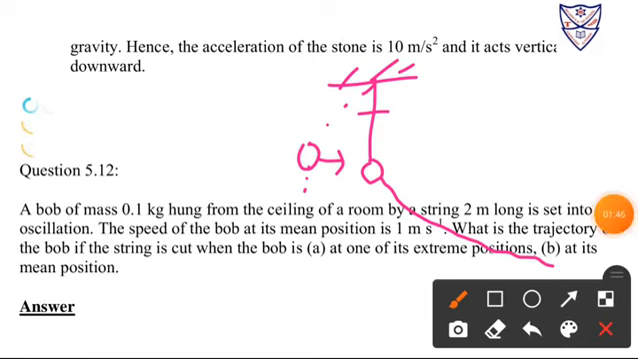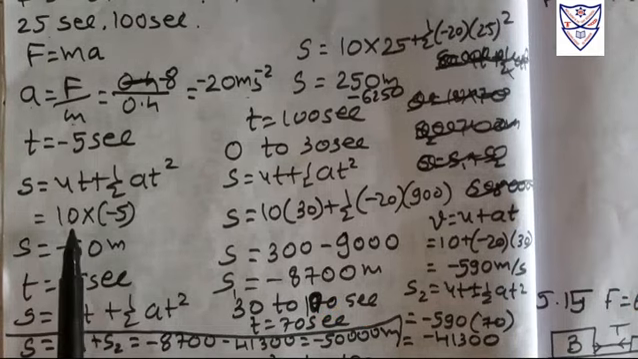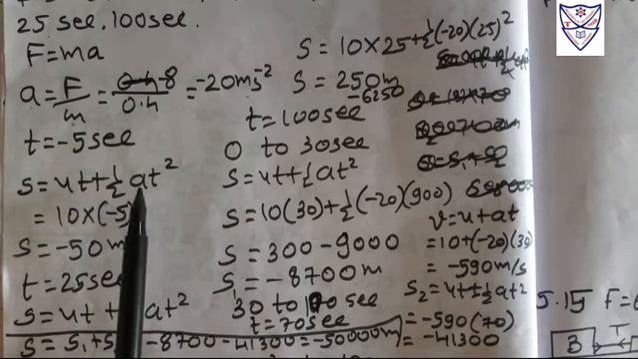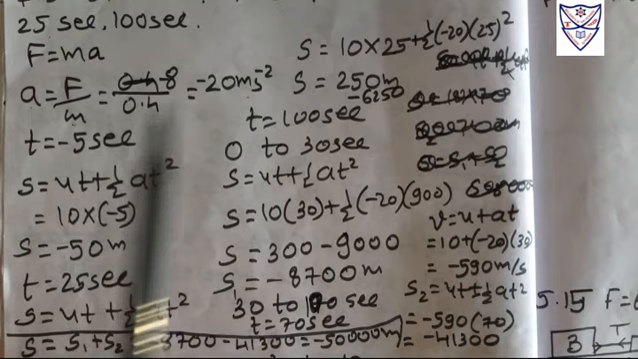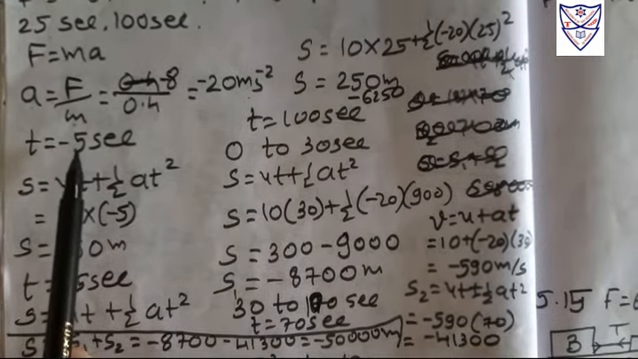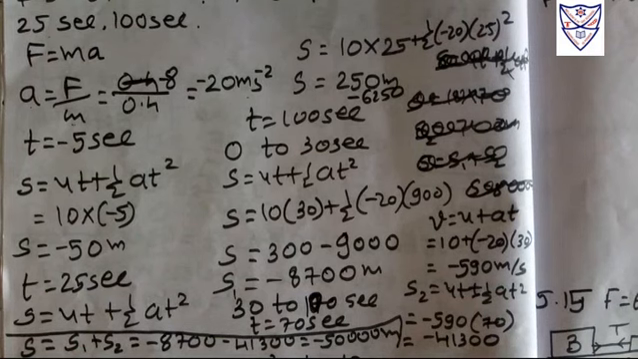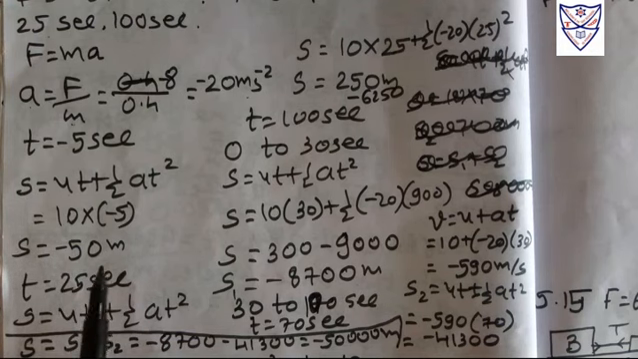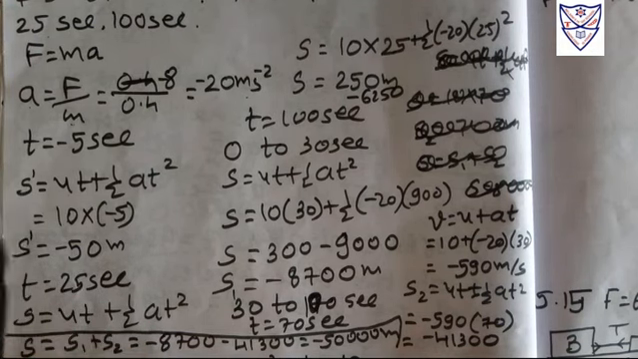So here, 10 into minus 5, and yes, acceleration will be 0. Why? Because we have negative timing here, so that acceleration starts from t equal to 0. Up till then the acceleration will be 0. Okay, so the answer will be only s equal to minus 50 meters. So we need to write s dash here.